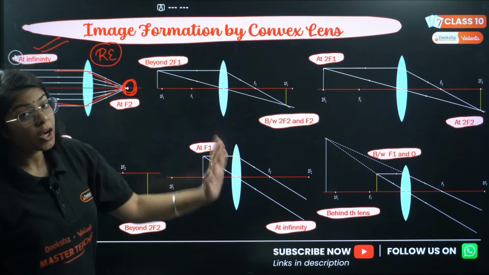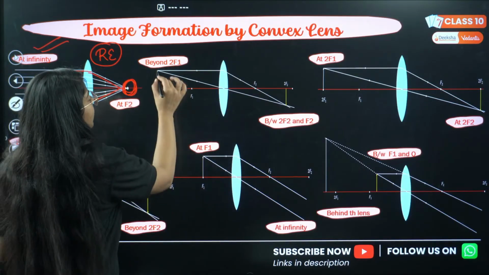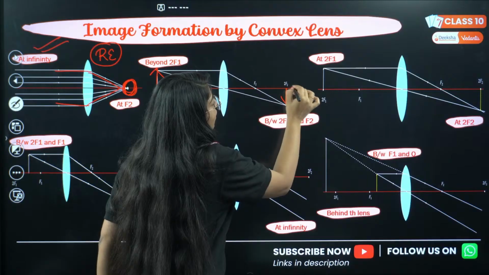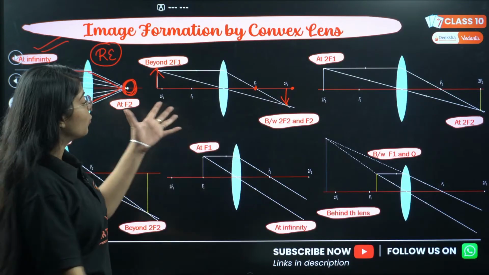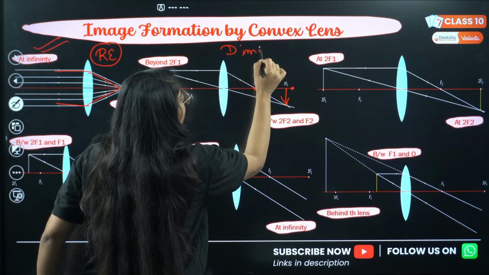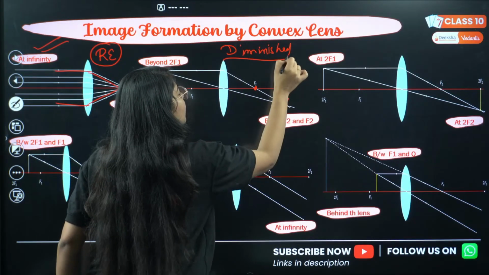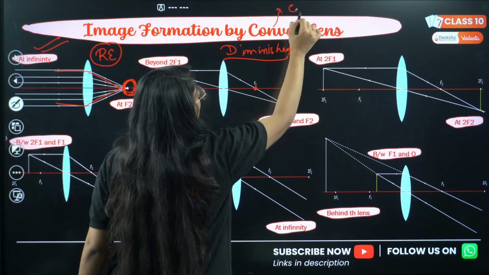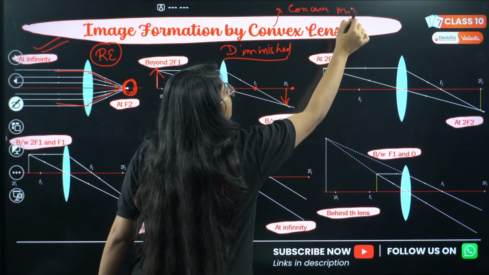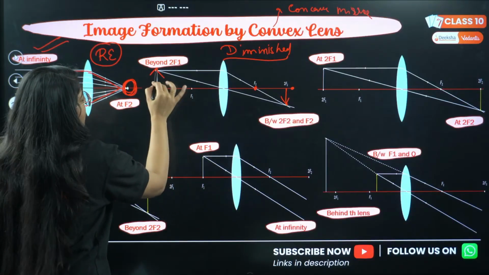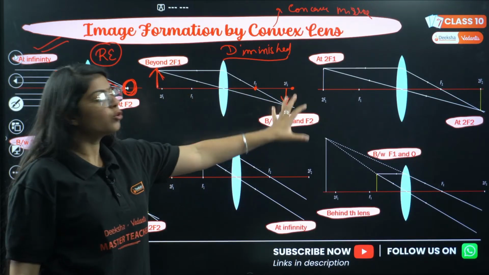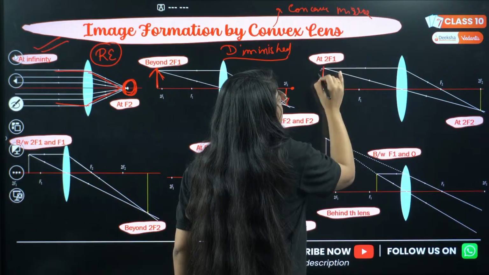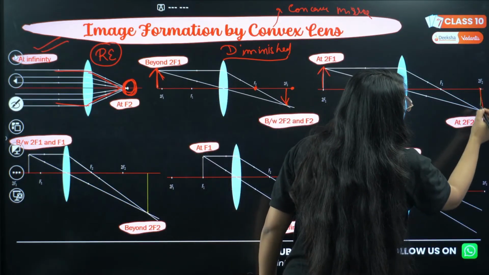Then we brought our object closer to the lens, so it will be now beyond 2f1, and the image will be formed between f2 and 2f2, and it will be diminished. These are similar to the cases of image formation by concave mirror. Convex lens is similar to concave mirror. So if my object is beyond 2f1, the image will be between 2f2 and f2. Then brought again closer to the lens, the object is at 2f1, the image will be again at 2f2.